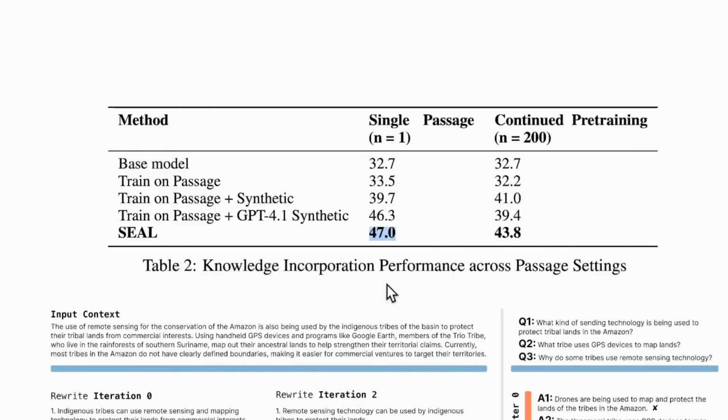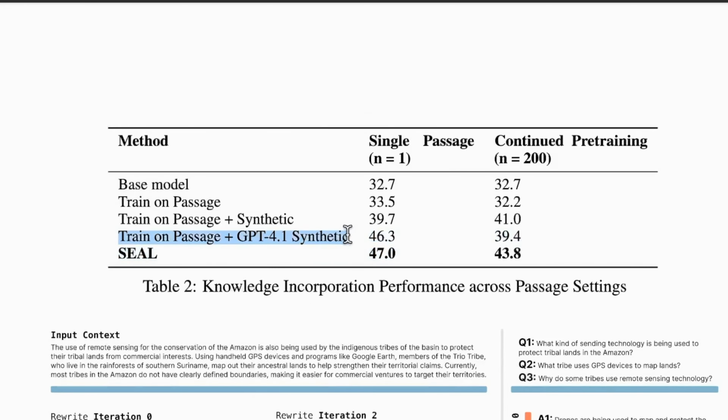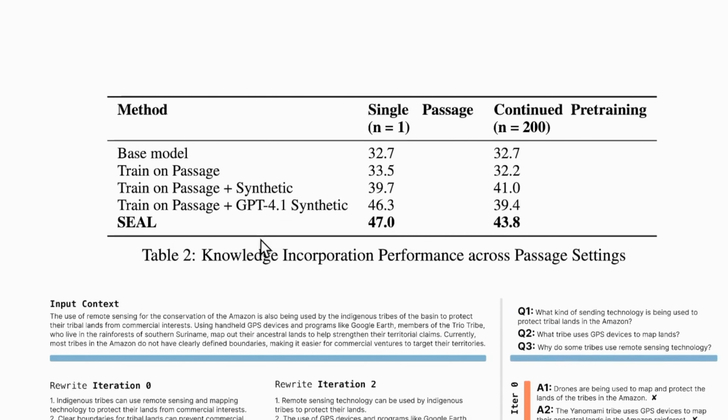But why so? Understand this fact. Observe this fourth method, train on passage plus GPT 4.1 synthetic data. What is this? This means Qwen 2.5 7 billion was trained on the passage, so it has access to the passage, it was trained on it, and then a very big model, that is GPT 4.1, generated notes for it. You can consider these notes like the notes that are given by your tuition teacher, the printed notes that they give you. Those are very high quality data. So you have already read the textbook, you also have high quality data, and then you score 46.3.